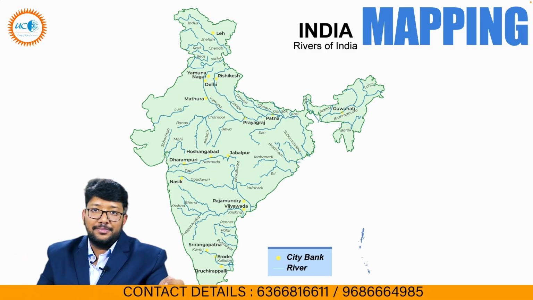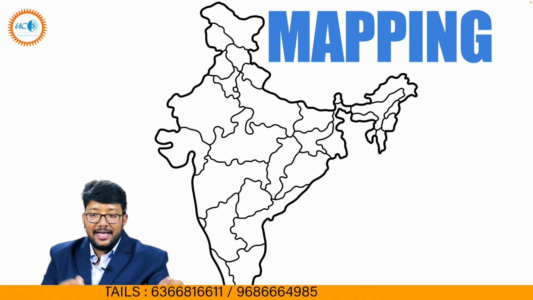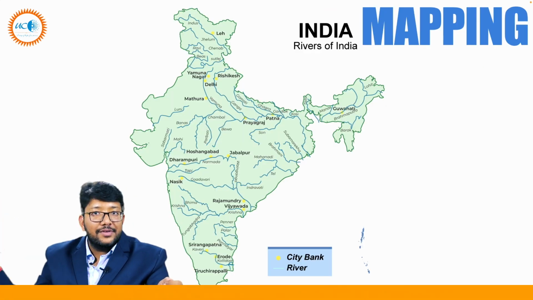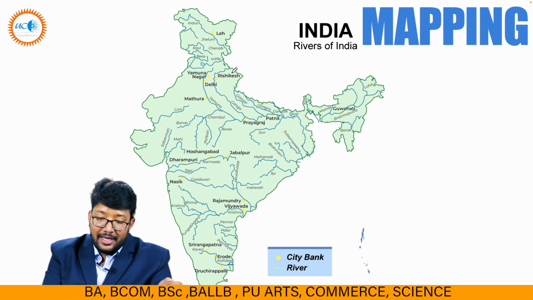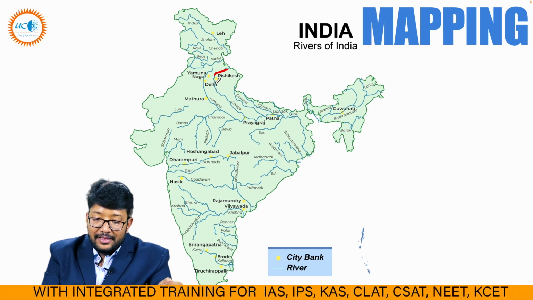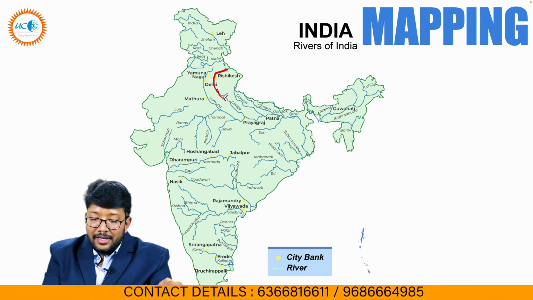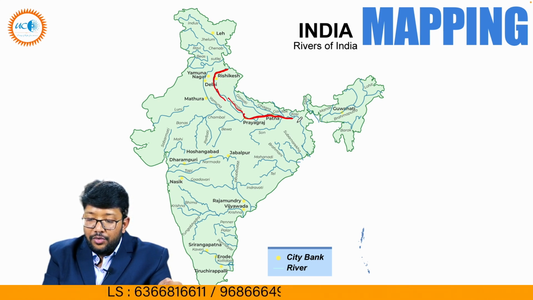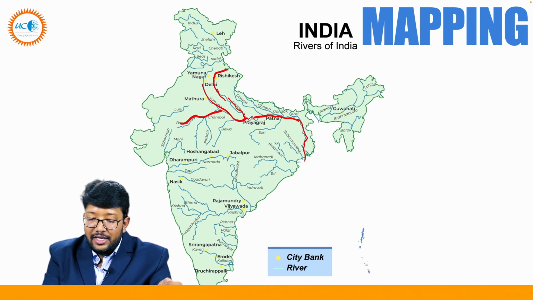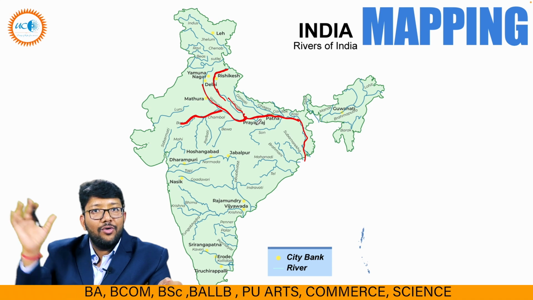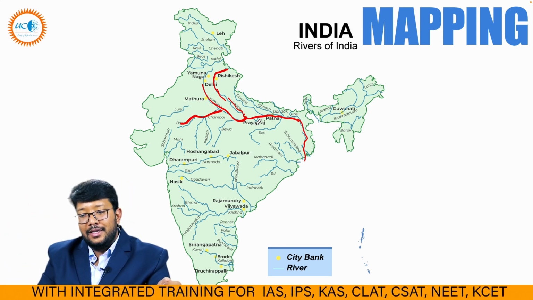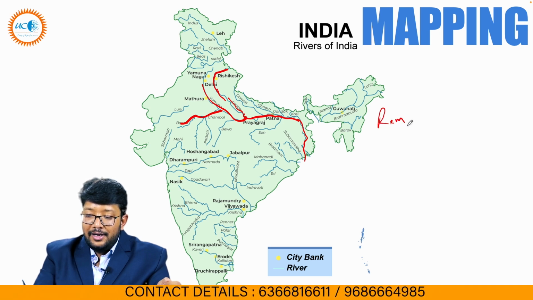Suppose take the example of this river map. You should take a blank map like this, and then draw all the rivers along with the tributaries. Can you see this? Like the Ganga originates from Gangotri, then flows through various states. If you draw this by your hand, you will know where it is flowing and which tributaries are which. This is the Yamuna going, meeting at Prayagraj. All these things you have to do by hand. Only then it will work. You will remember all things by drawing them.